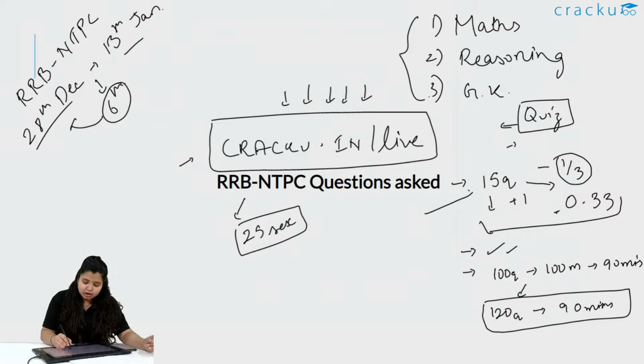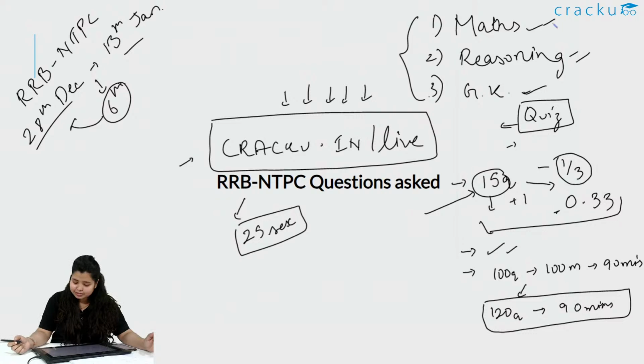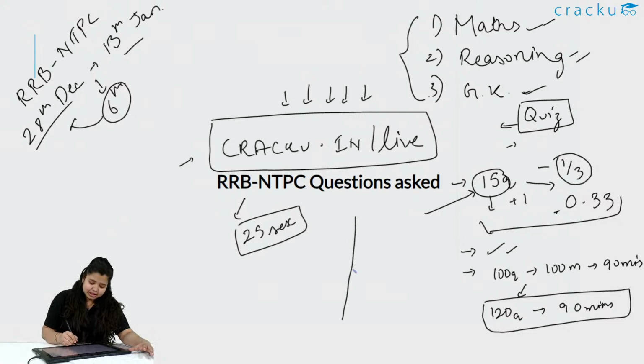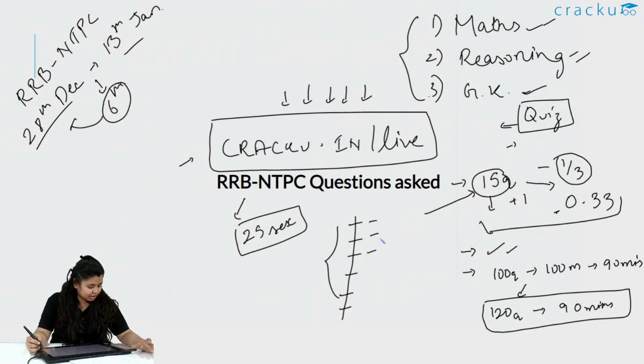We will have a quiz of 15 questions. These 15 questions will be from all the 3 topics of the examination: maths, reasoning and GK. It will start with reasoning and then the next sections will be GK and maths. Shall I pose the first question? Everybody ready? Let's see who is going to be in the top position. After the quiz, there will be a leaderboard in which you can see the top 7 on your screen, with all the names. I am posting the first question. Everybody ready?